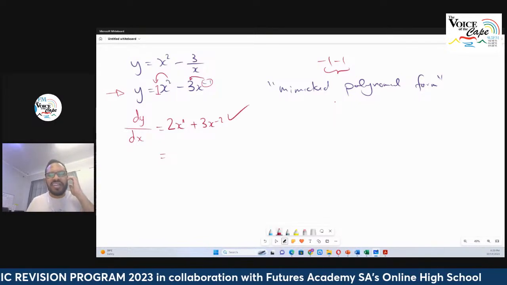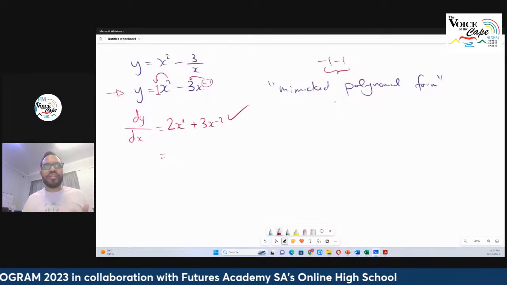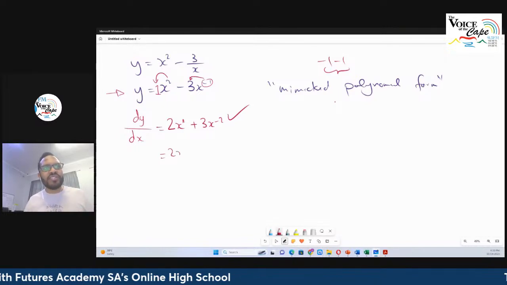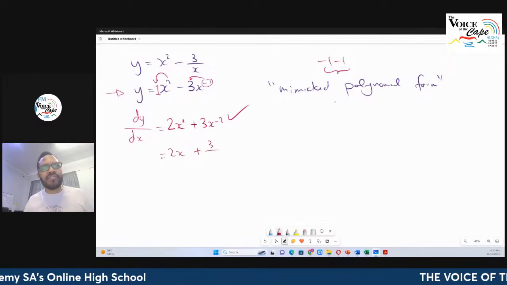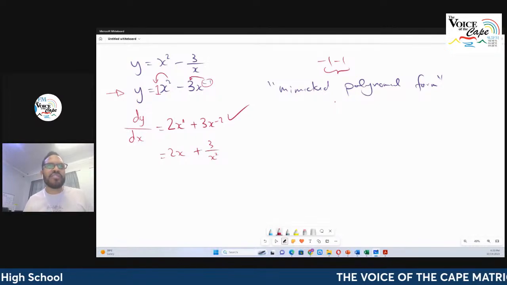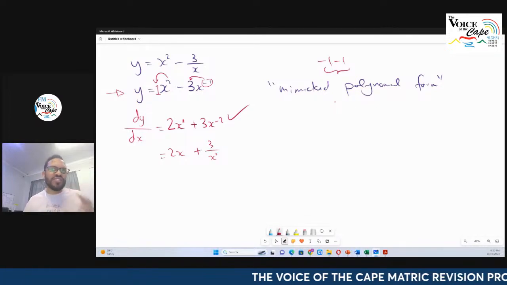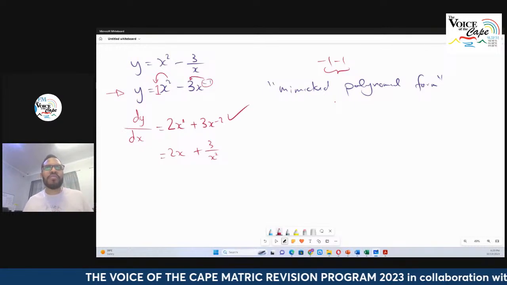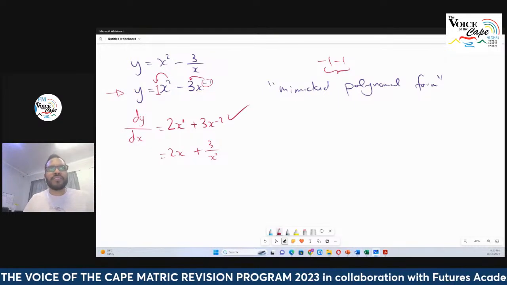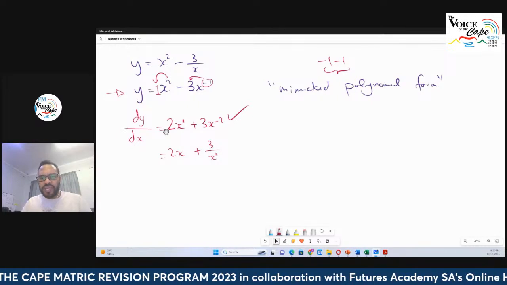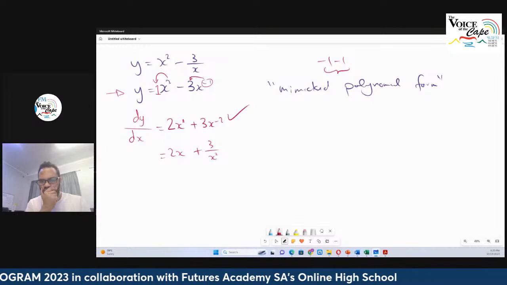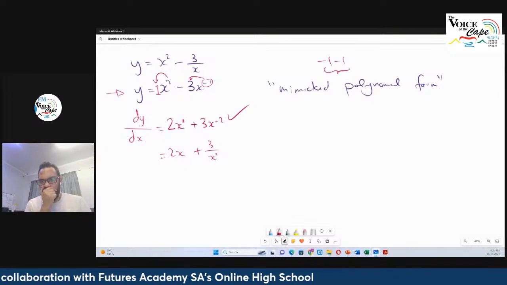That's the derivative. Now, sometimes the questions will ask you to put it in a form that has positive exponents. Then you simply change this to 2x plus 3 over x squared because you take it back to the denominator. But once again, if the question doesn't stipulate, write it in positive exponents, then you can stop over there and you'll get the full marks. Okay, so that's one example. Let's do one more quickly.